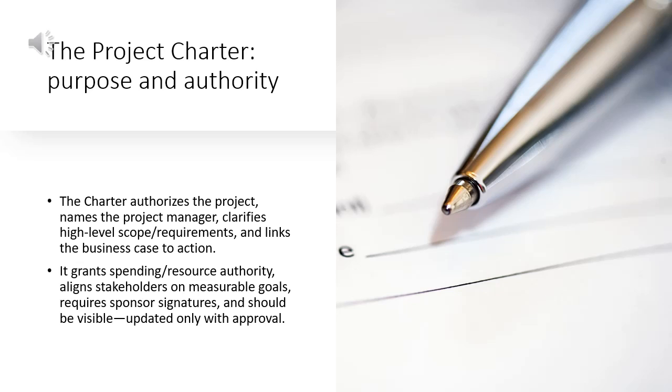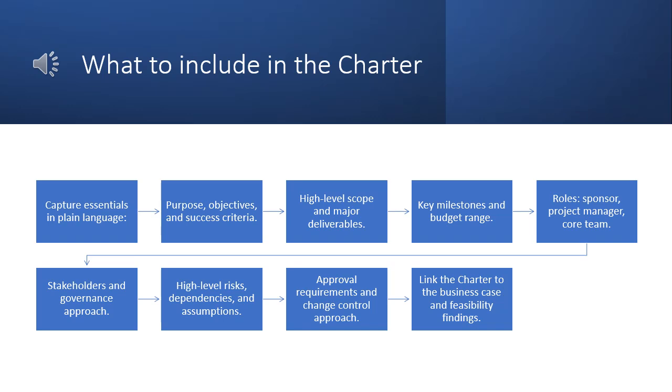It aligns stakeholders around measurable goals. Without a charter, prioritization and control suffer. Keep it visible and update only with approval. In the charter, you need to capture the essentials succinctly. Use plain language that executives and teams understand.